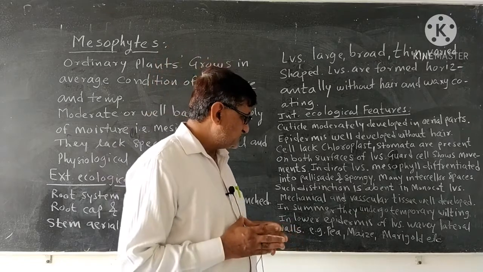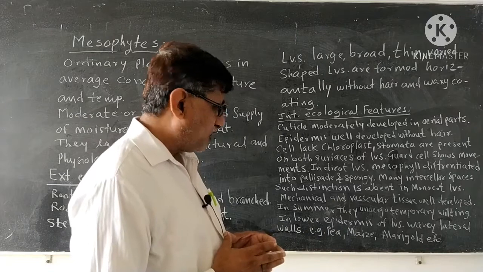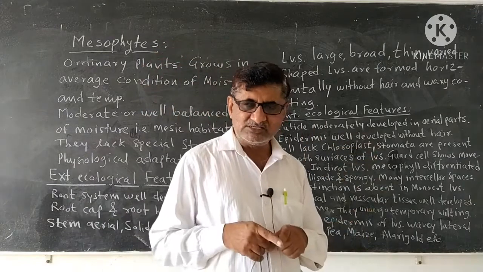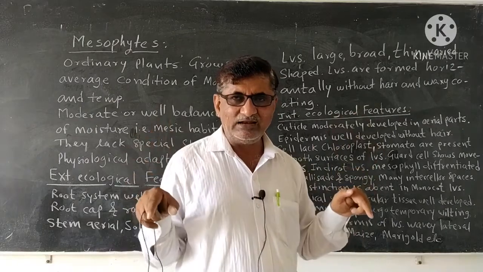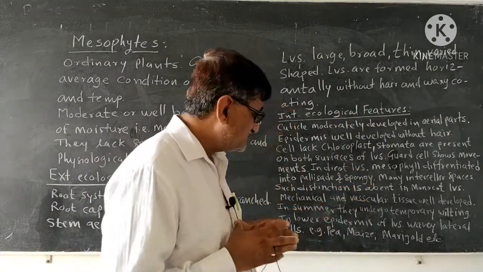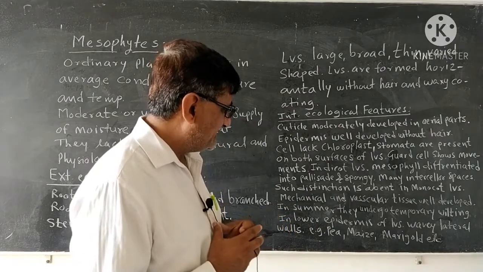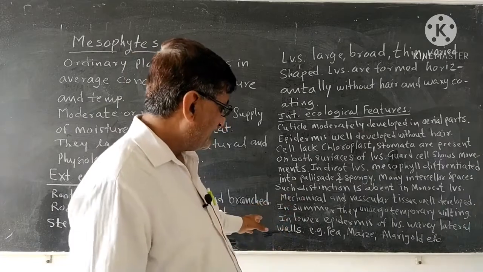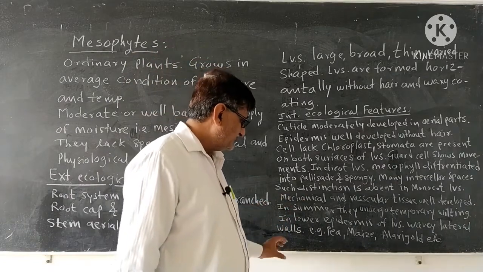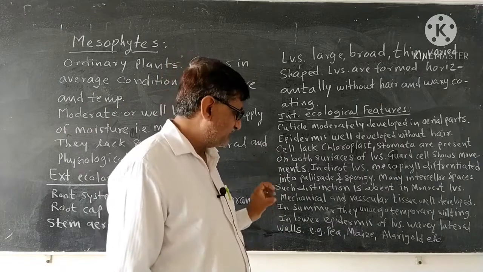In the lower epidermis of leaves, there are wavy lateral walls. The lower epidermis cells of the mesophyte leaves show wavy lateral outlines, and such lateral walls in case of the xerophytes and hydrophytes become straight, but here they become wavy. These are some of the internal ecological features of a mesophytic plant group.